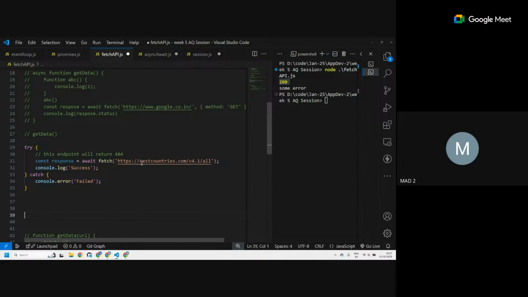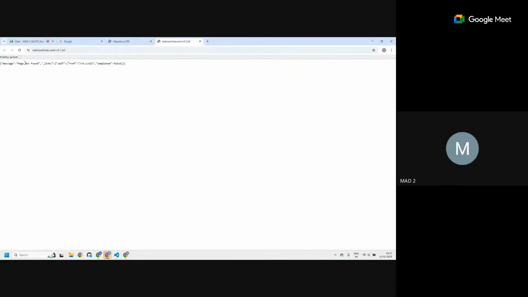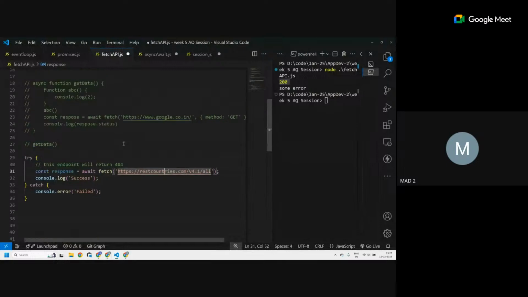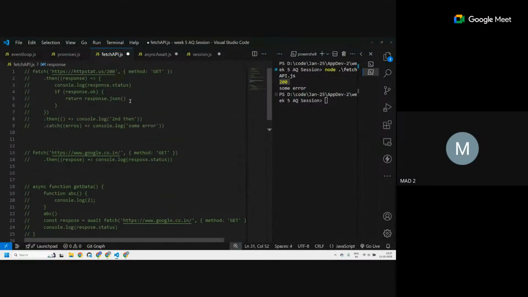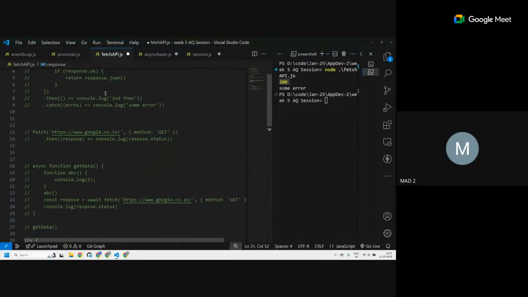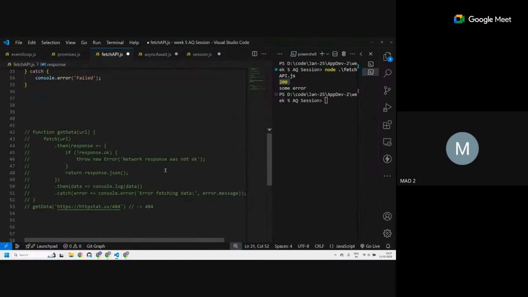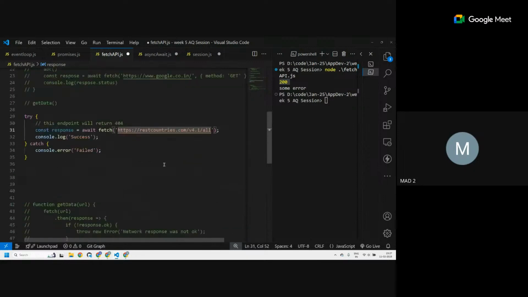Okay, so this is one kind of public open API. This is an API in which you get the countries. If I go into this API, oh, page not found. There was one thing that, okay, I can't actually see it.